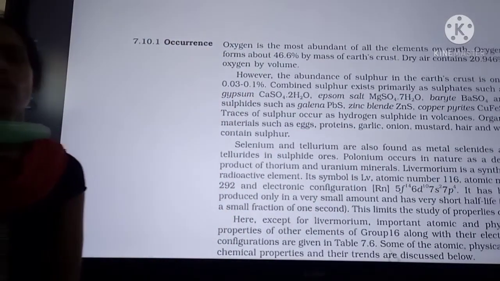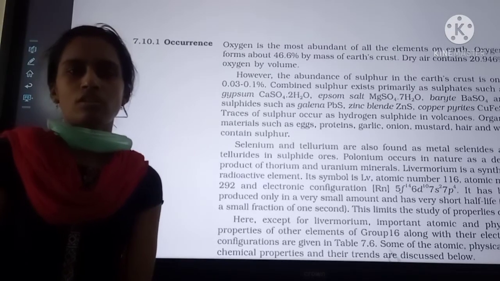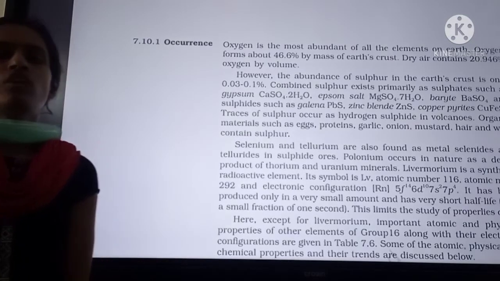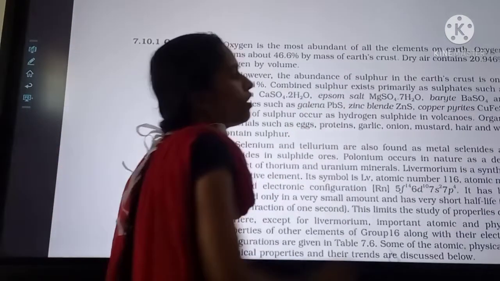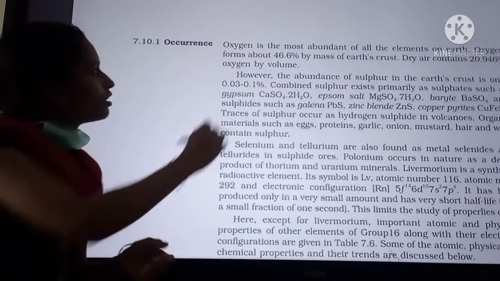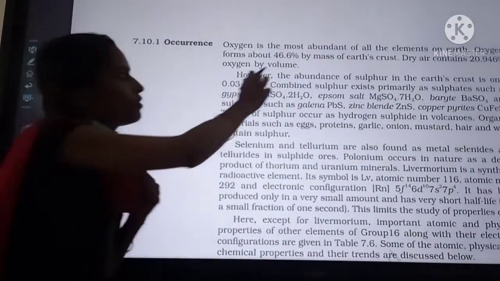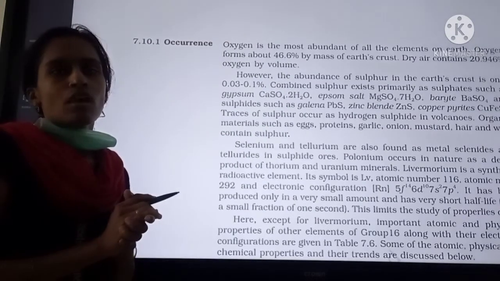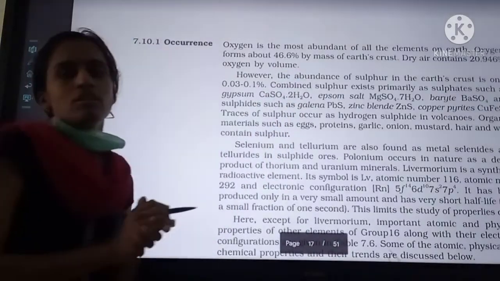Every element combines with oxygen and exists in the form of oxides, carbonates, sulfates. All elements readily combine with oxygen and form compounds of oxygen. That's why oxygen is the most abundant element in the earth's crust. Oxygen forms about 46.6% by mass of the earth's crust.